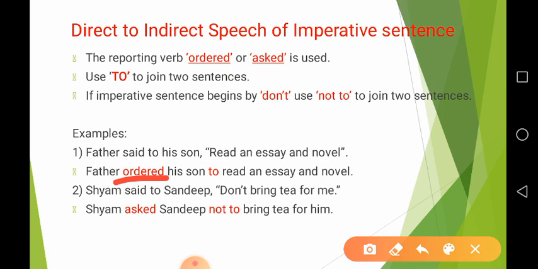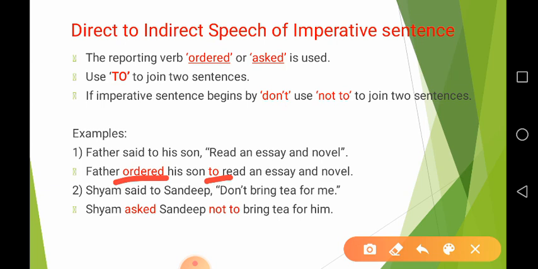So here we use ordered, because father always orders, so we can use the reporting verb ordered his son. Then we use to to connect two sentences. So after to, we write the rest of the sentence as it is, to read an essay and novel. So we make only two changes while making indirect speech of an imperative sentence. The first is, we use the reporting verb ordered, and then we use to to connect two sentences.